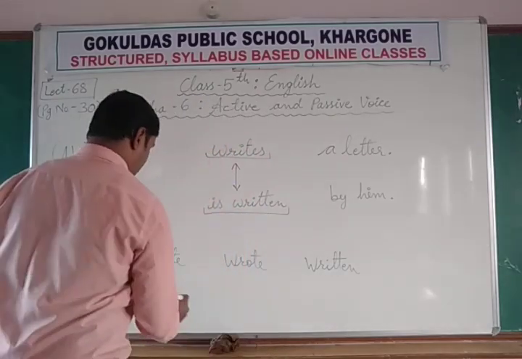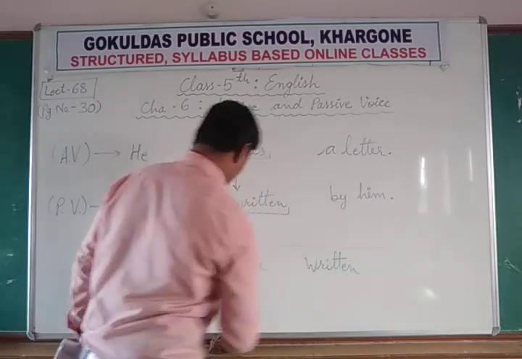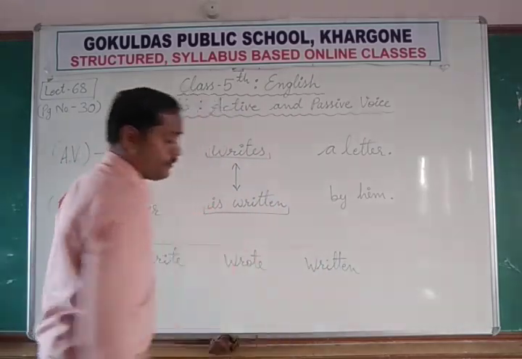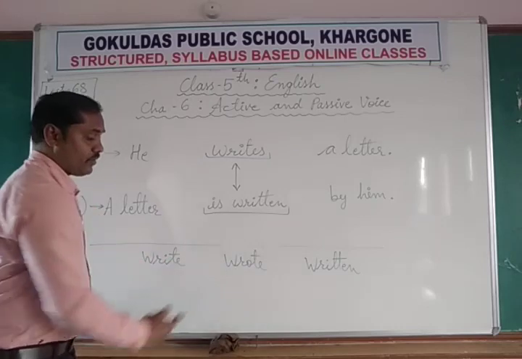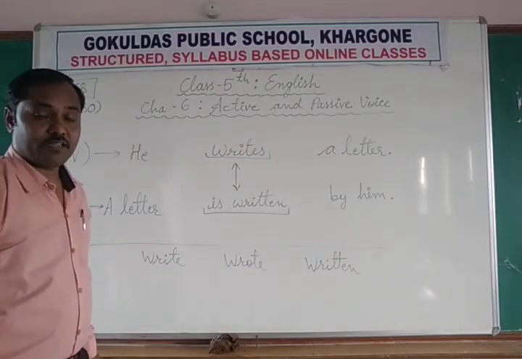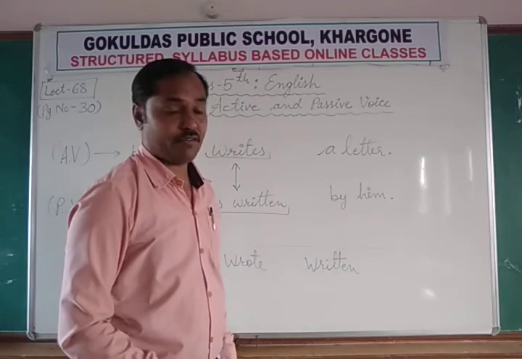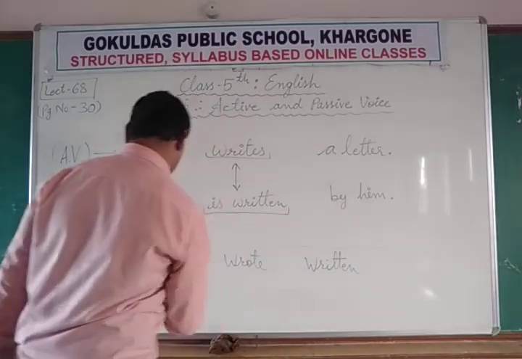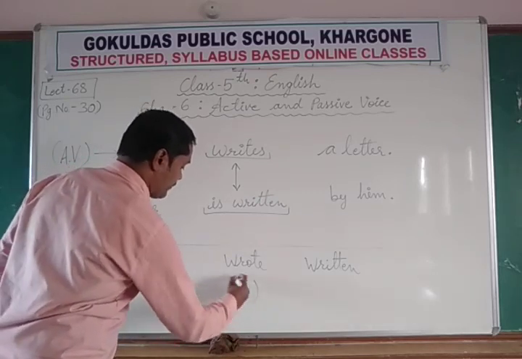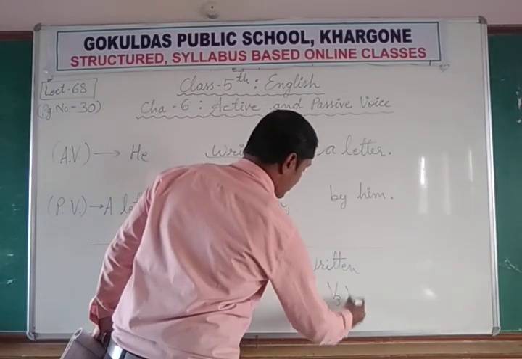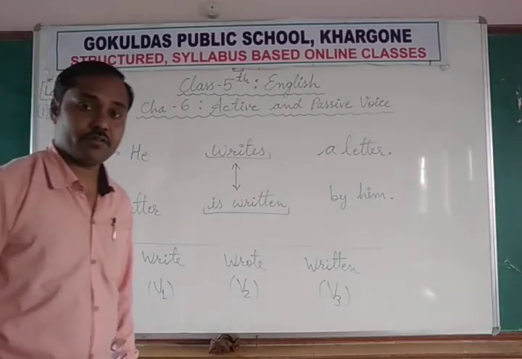These are the verb forms: first form, second form, third form. Means first form we call present form, second form we call past simple form, and the third is past participle form. So either you can say verb's first form, verb's second form, and verb's third form.